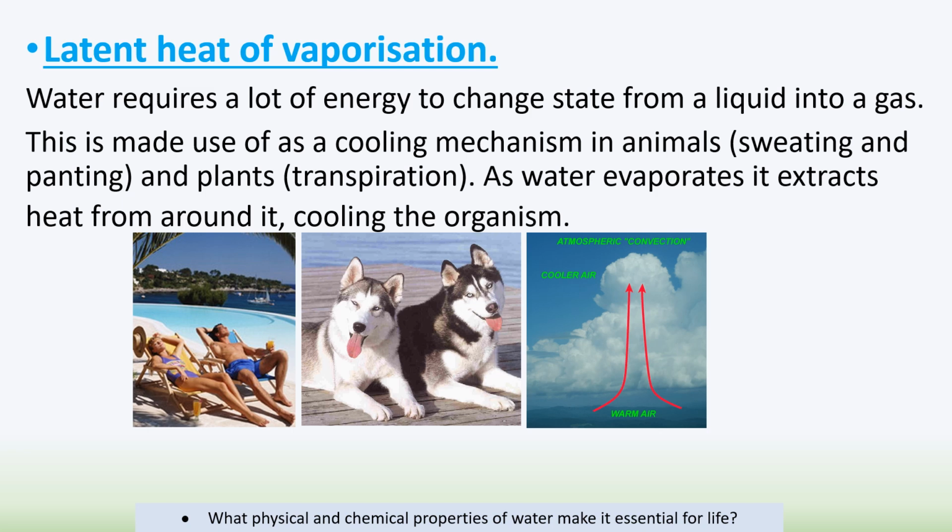Animals use it for panting, and plants also use it for transpiration. So when that water evaporates from the top of a leaf, it's causing a cooling effect for that organism because it uses lots of energy to turn the water from a liquid and evaporate it into a gas.